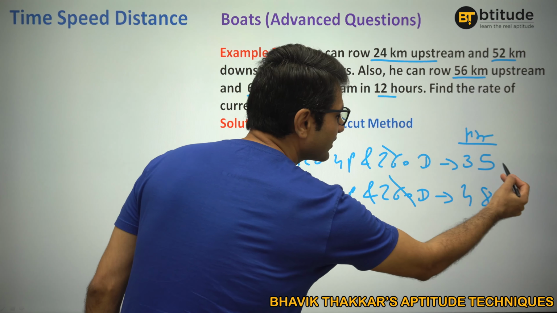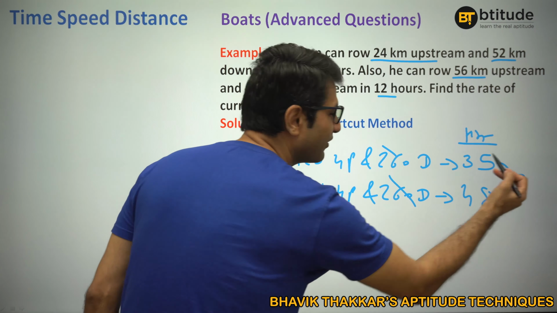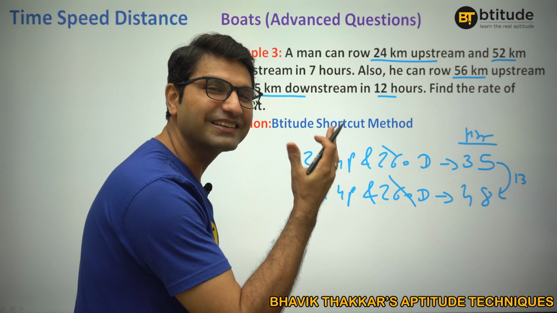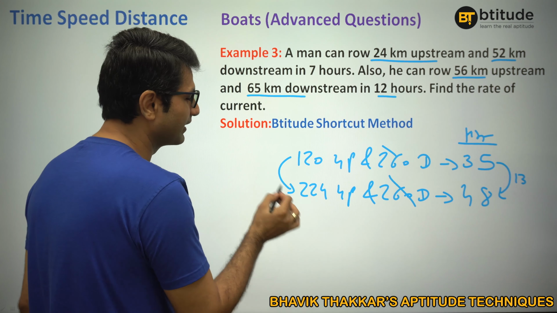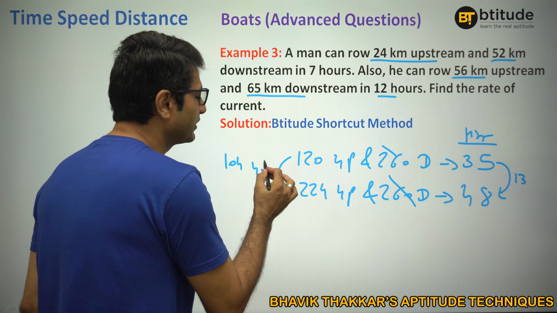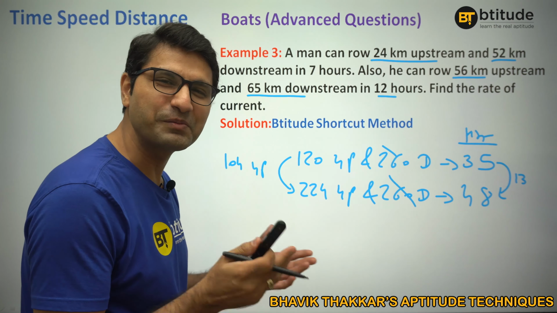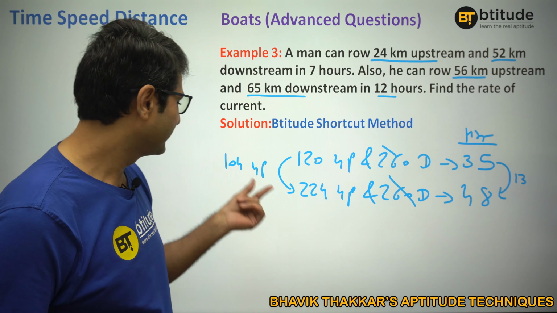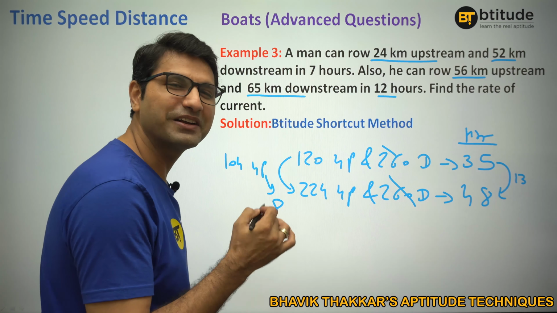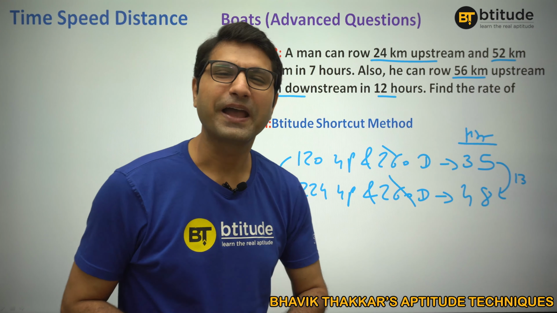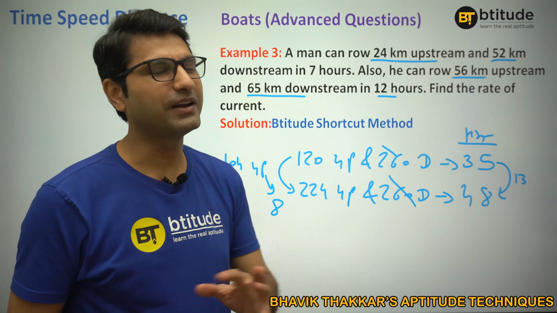So whatever extra time I am taking, these 13 hours, I am taking that extra additional 13 hours because I am going 104 extra kilometer upstream here. So what will be there? Your upstream speed then? 104 divided by 13. 13 8s are, right? 13 8s are 104. There you go. Your upstream speed is 8 kilometer per hour. Fine. And once you find one speed, it's pretty easy, right?